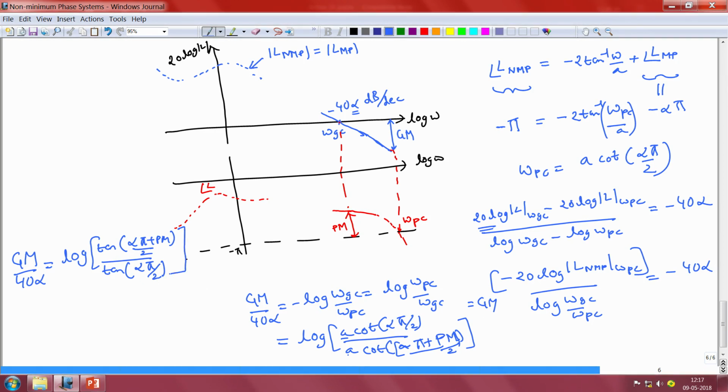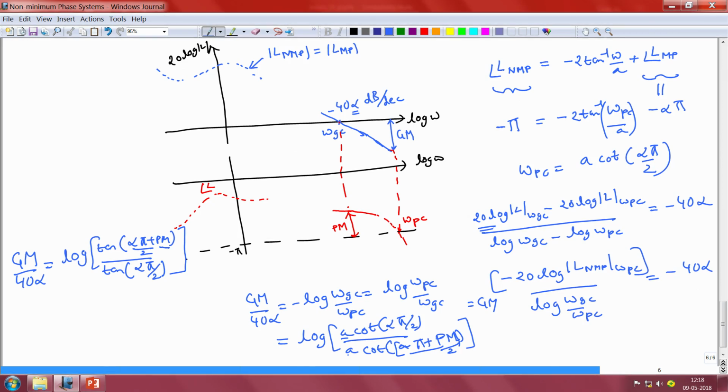So this is the equation that the variable alpha has to satisfy in order for us to get a specified phase margin Pm and a specified gain margin Gm for our open loop system. If you notice this equation, you discover that it is what is known as a transcendental equation, and hence it is not possible in general for us to solve this equation by hand. However, we can solve this equation numerically and obtain the value of alpha that satisfies this equation for a specified value of the phase margin Pm and the gain margin Gm.